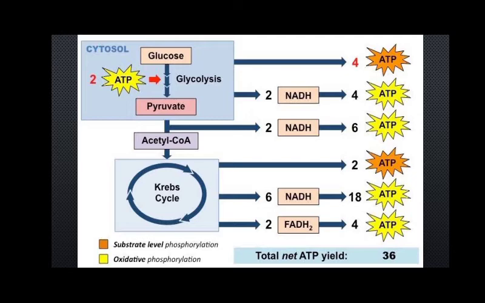So this is the production, this is how many ATP are being produced per breakdown or metabolism of glucose via the respiration steps. And thus we consider that the process of aerobic respiration is quite energetic, and it is the one that is preferred by the maximum number of organisms in the entire world.